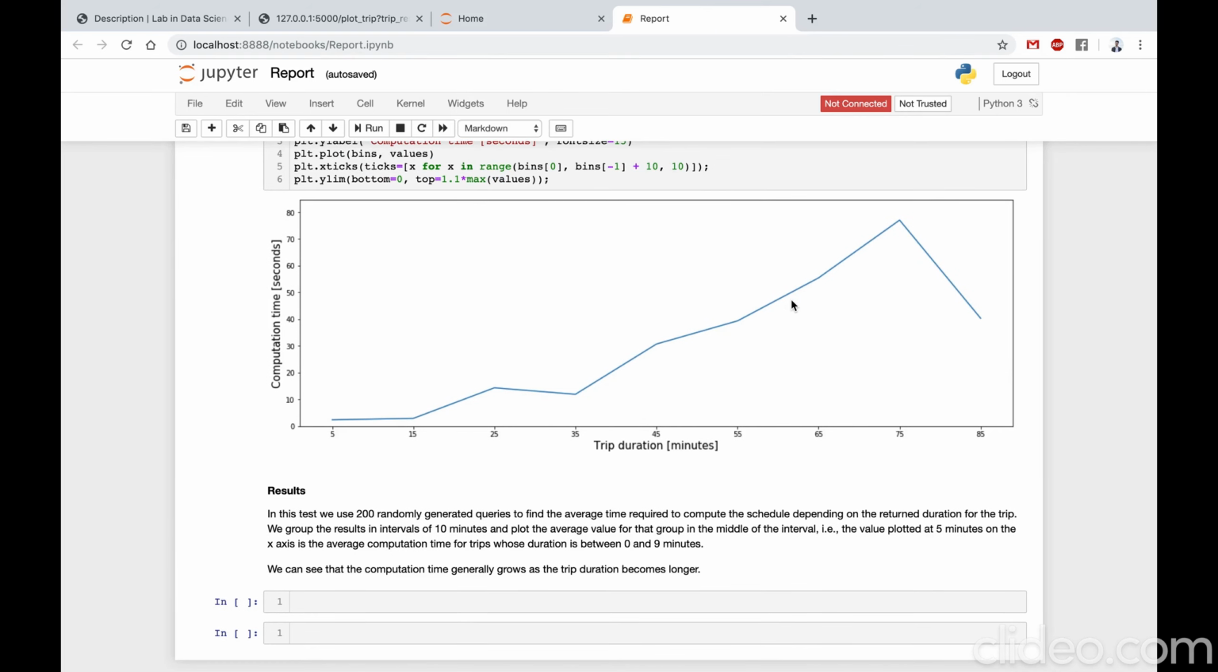Lastly, it's interesting to see how our algorithm fares in terms of performance. Here we have the computation time in seconds depending on the trip duration. And we see that, of course, it increases with a peak at 80 seconds.